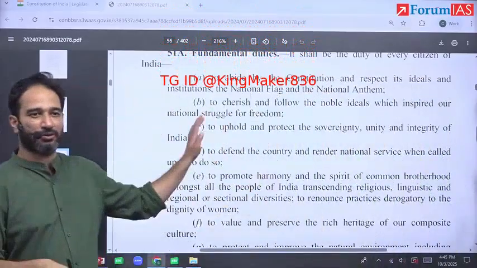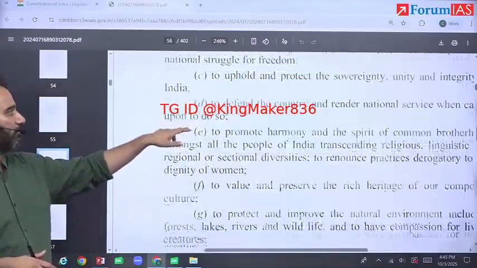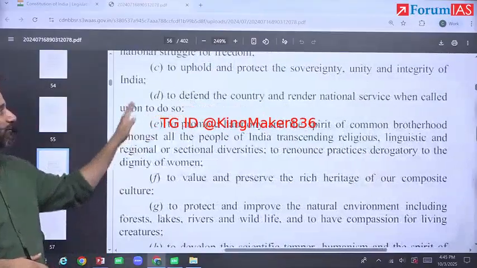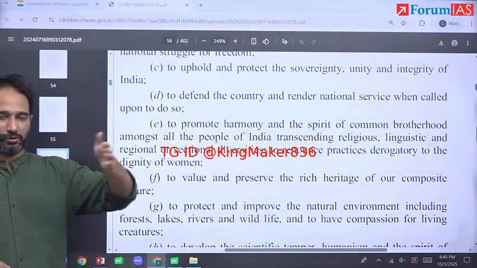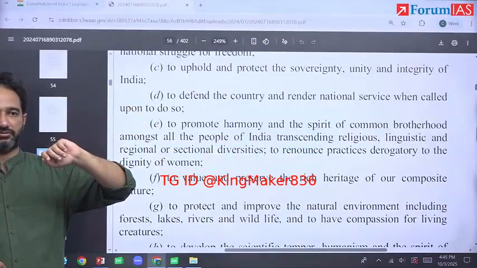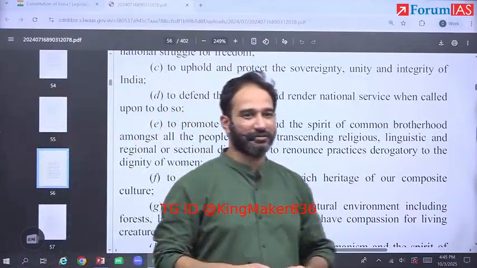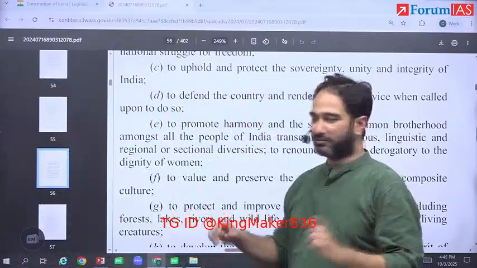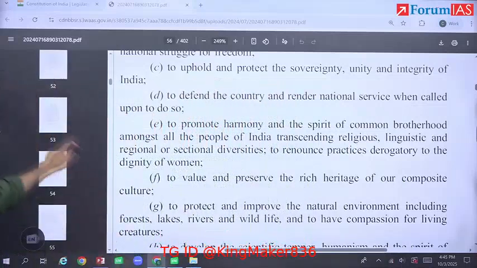The rest I'm not going to make you write, we'll just discuss. To defend the country and render national service when called upon to do so: Territorial Army, NCC. Is there a fundamental right to this also? Yes, it's the first time I've seen somebody actually mention the exact clause also.